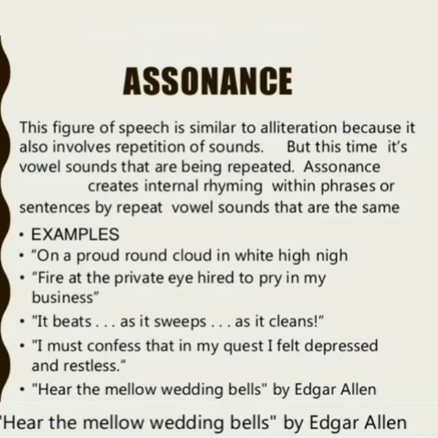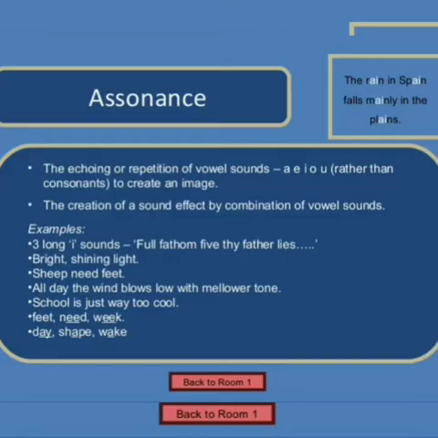Hear the mellow wedding bells by Edgar Allan. Here, ear, mellow, sound is repeated. So assonance is nothing but the repetition of vowel sound in between the consonants. So alliteration is a repetition of consonant sound in the initial position of the word. Let us see a few examples.